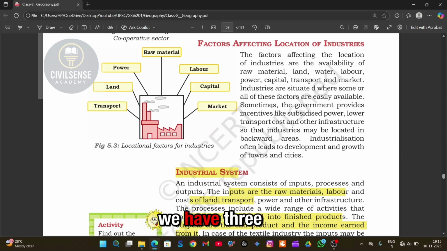In an industry, we have 3 main parts. That is inputs. These are raw materials, labor, cost of land, etc. And processes means these are actions where raw materials are changed into final goods. Finally come outputs, which are the finished products and the income earned from them.